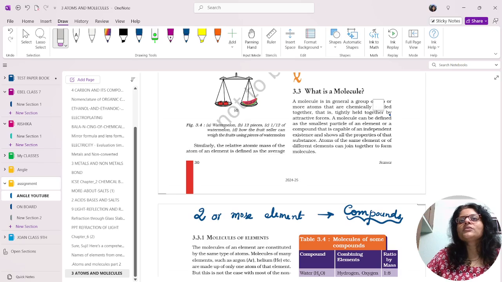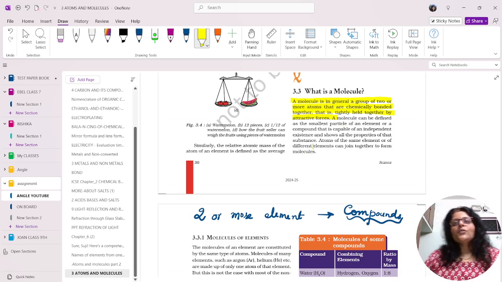So what is a molecule? A molecule in general is a group of two or more atoms chemically bonded together and held together by an attractive force. A molecule can be defined as the smallest particle of an element or a compound.